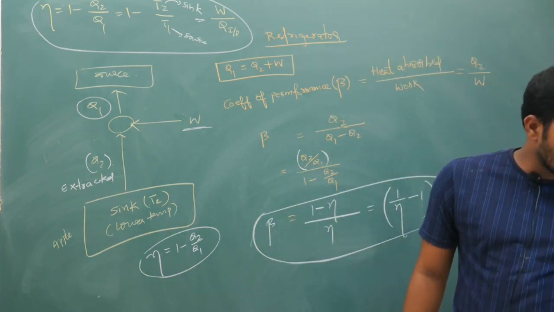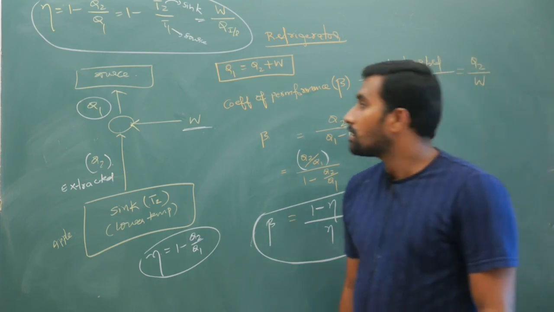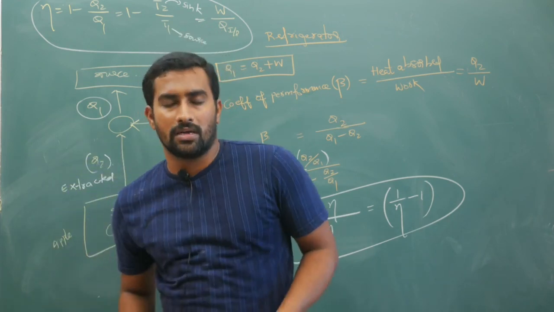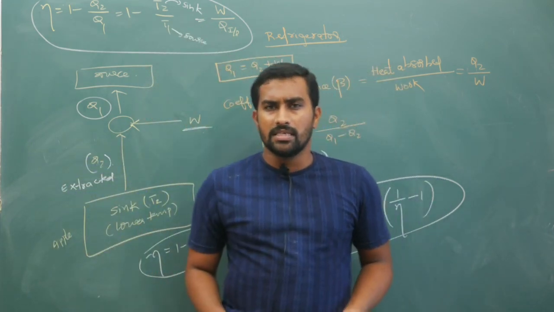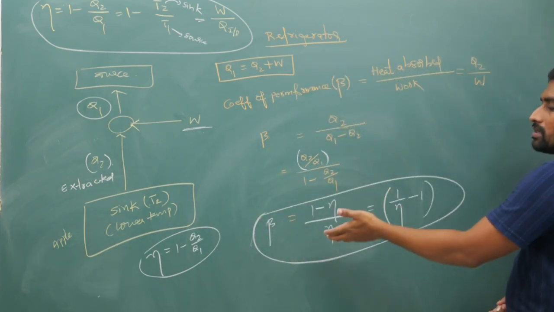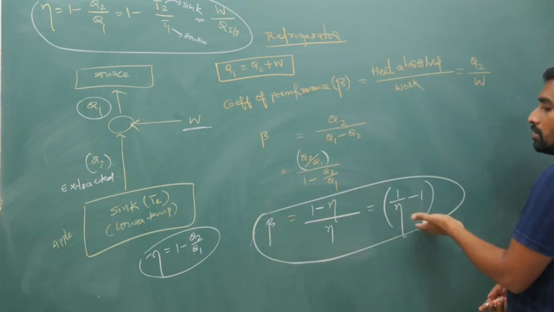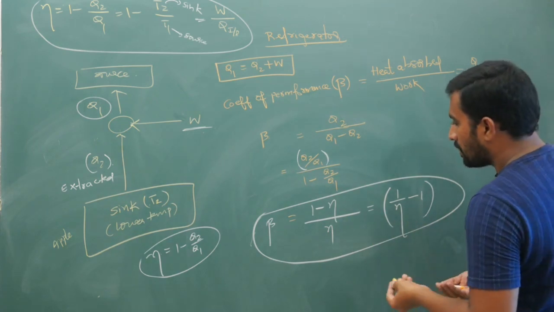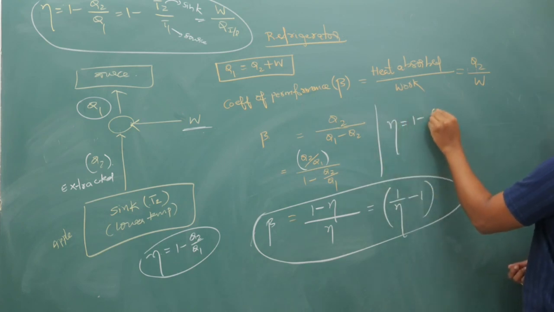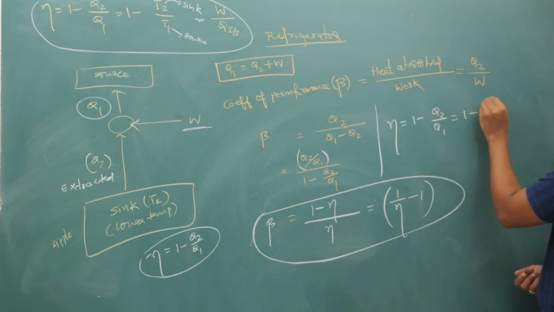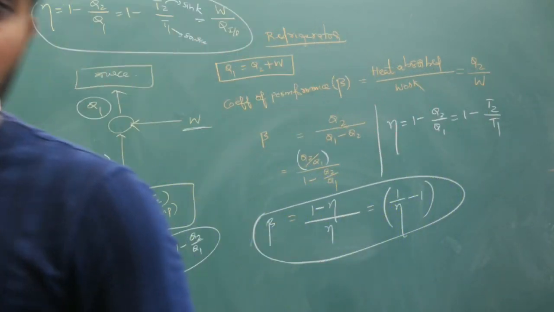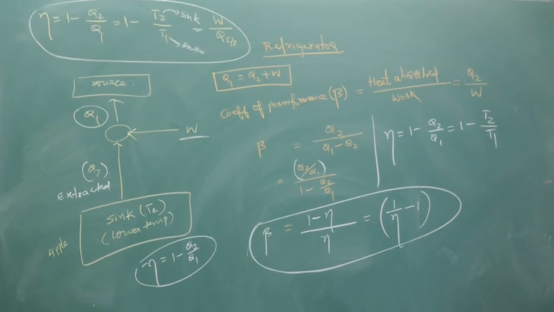Based on this you will have simple questions. You do those. Okay, so with this we will stop. This is your second law of thermodynamics. Your problems will be very easy. Just look at the efficiency formula, that's all. And if a refrigerator is given, use this formula. So your efficiency formula is eta equal to 1 minus Q2 by Q1, that is equal to 1 minus T2 by T1. Use these definitions, that is enough. Okay, thank you, that's all for today.